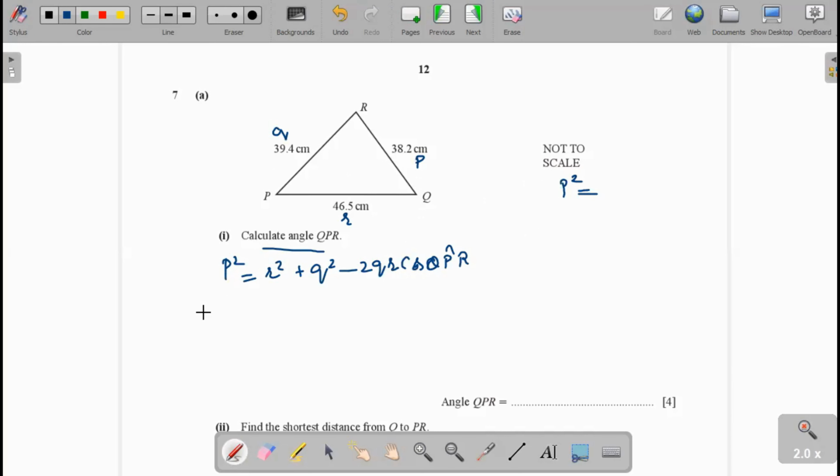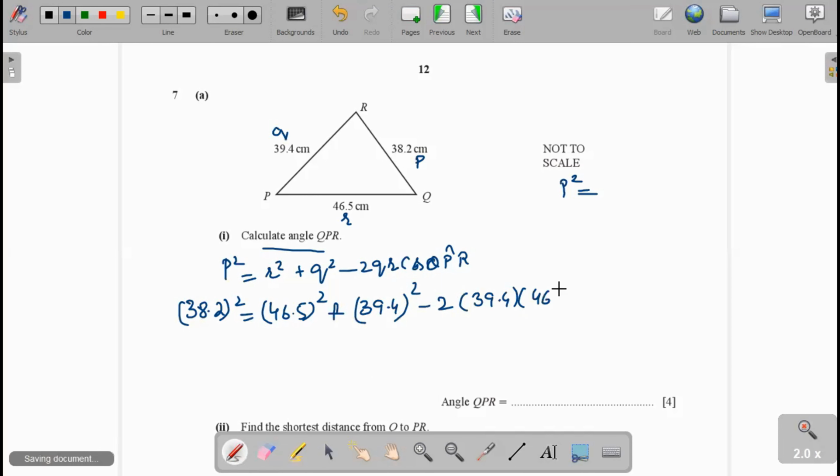Therefore, for p square we substitute 38.2 whole square. R is 46.5 whole square plus q square, q is 39.4 whole square, minus 2 times q, 39.4, into r, 46.5, into cos QPR.